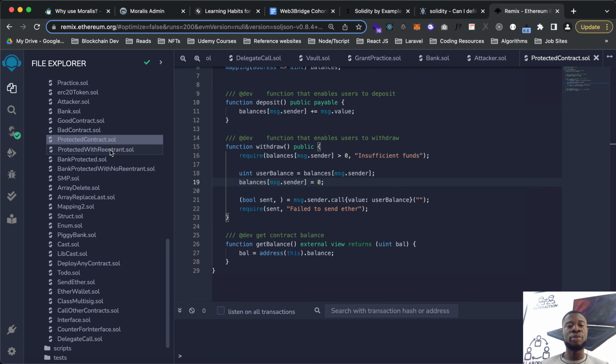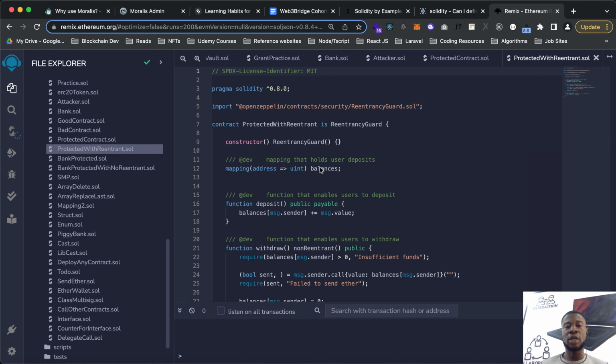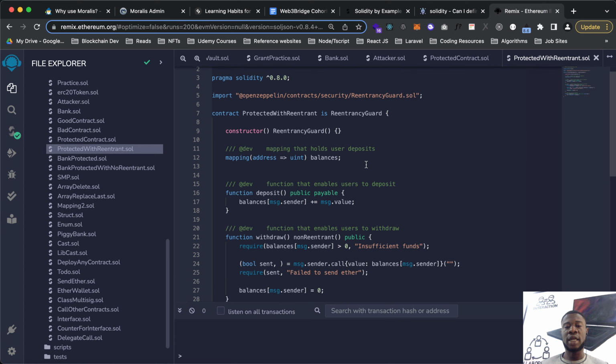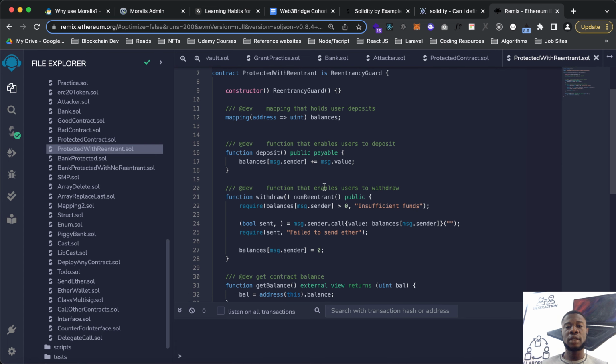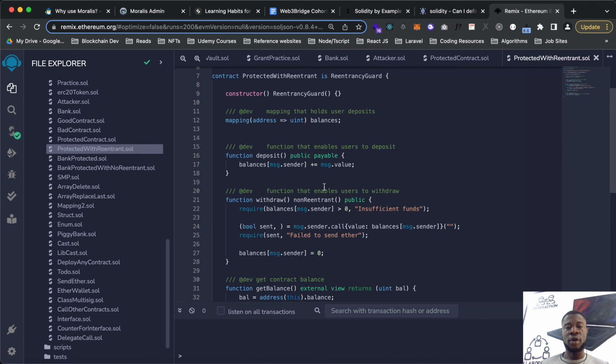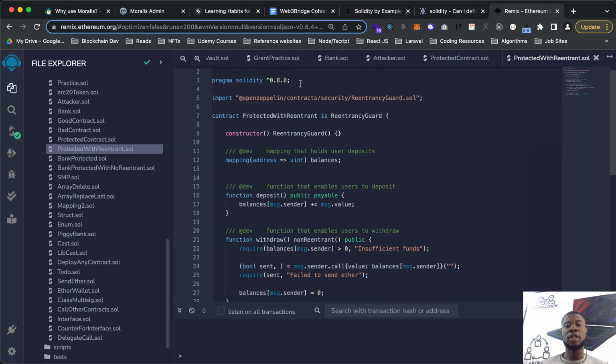I also wrote protected with re-entrance. There is an Open Zeppelin library that helps you to protect against re-entrancy. So this is also how to protect your function or your contract against re-entrancy attack using Open Zeppelin. And all these are on my GitHub. So let's move over to the main business of today without wasting time on this.